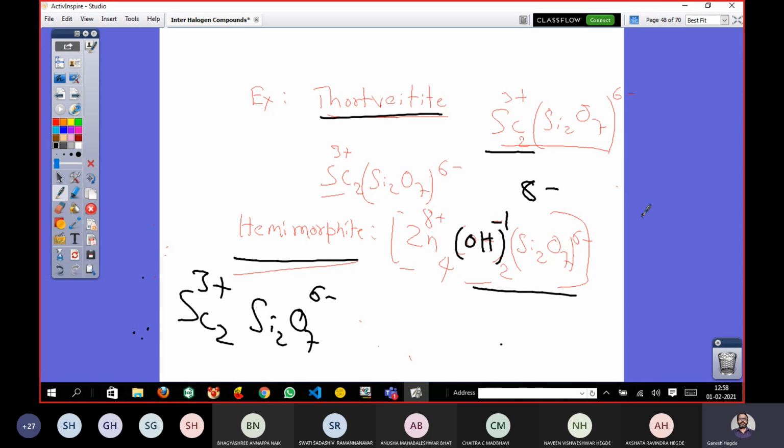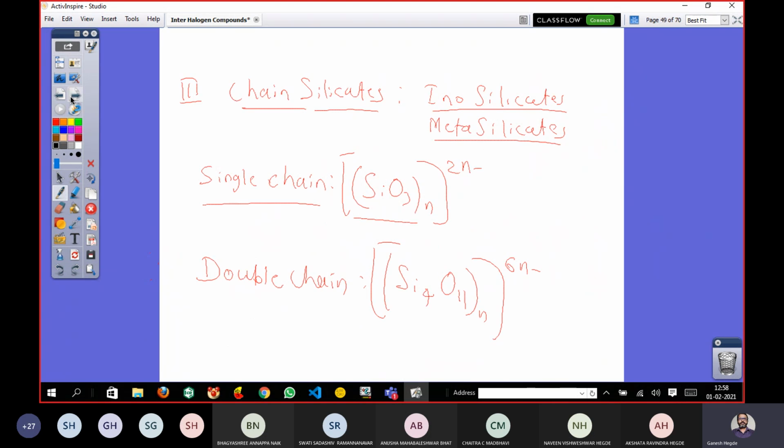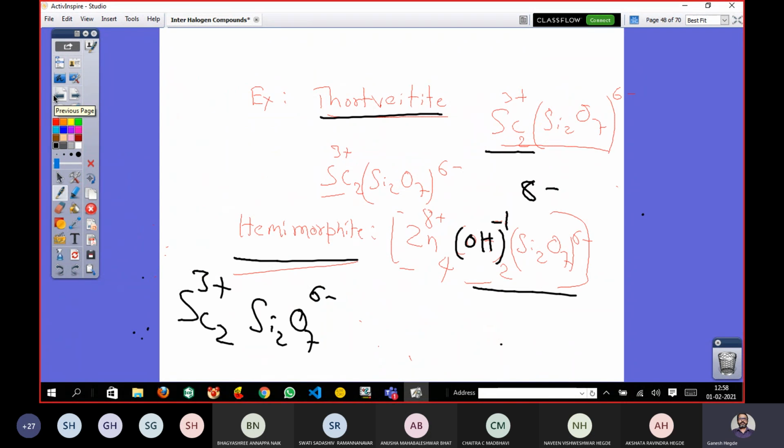That should be balanced by the zinc, and zinc can have 2 plus. So that should be 4 zinc ions with 2 positive charges each. Totally you have then 8 plus, that is zinc balance now. So this is hemimorphite. So hemimorphite and another are the 2 examples that we have mentioned here for a pyrosilicate.